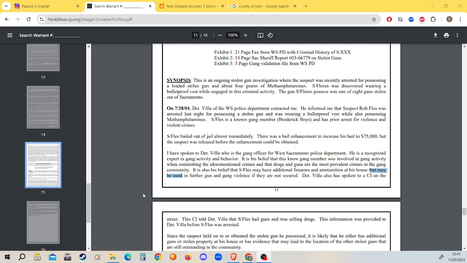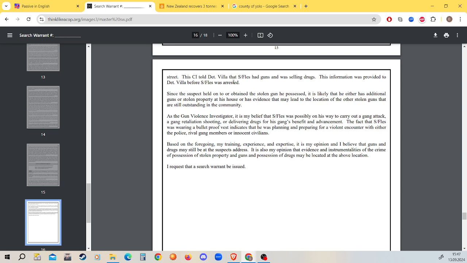"If they're not secured." Again, this is passive because we're not going to say who does it. "Detective Villa has spoken to a CI." This is present perfect, because it again happened very recently. "The CI told him" indicates it probably happened yesterday. In this particular case it's simple past, and "was selling drugs" is also past, past continuous in this case.